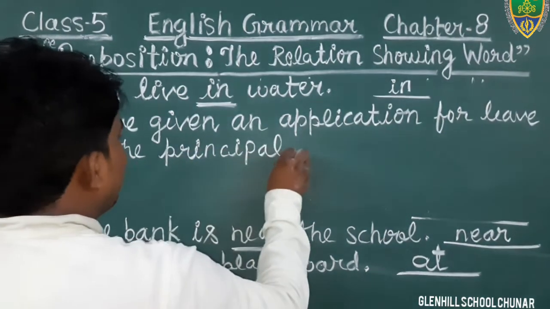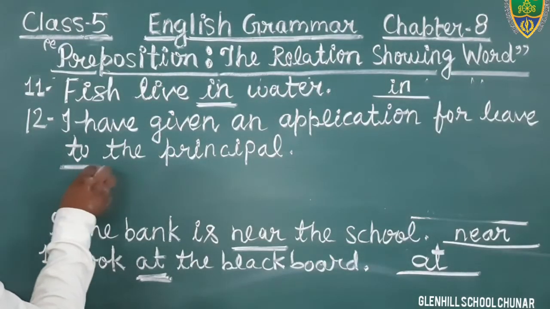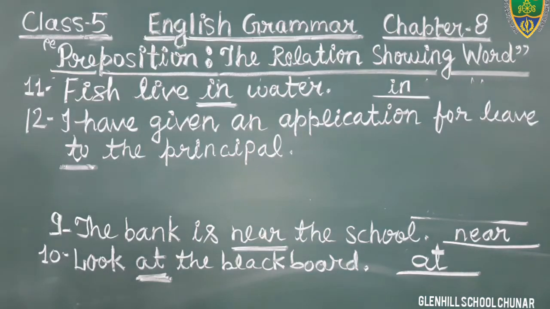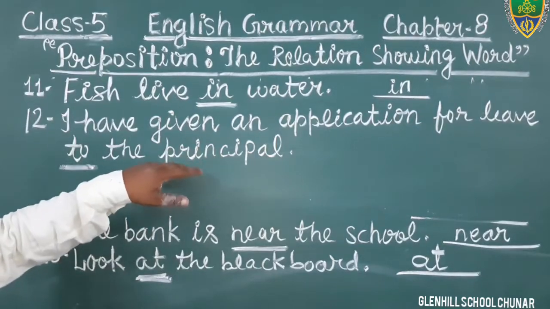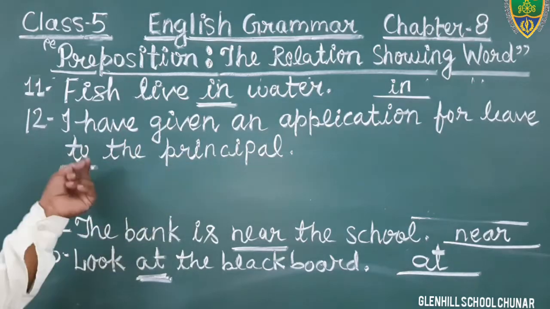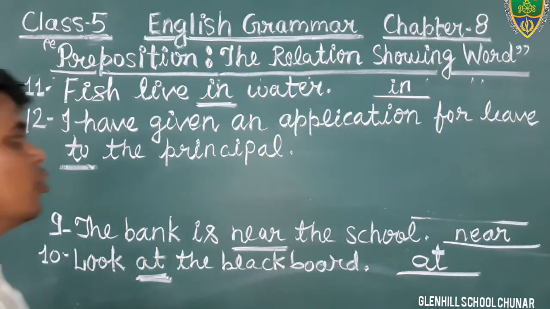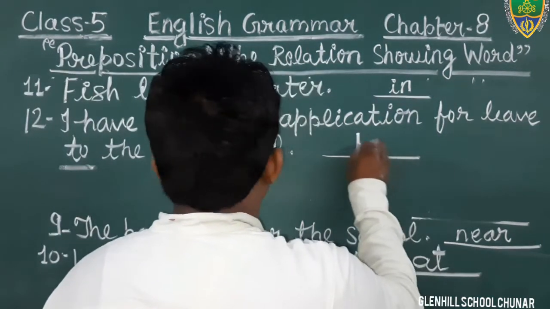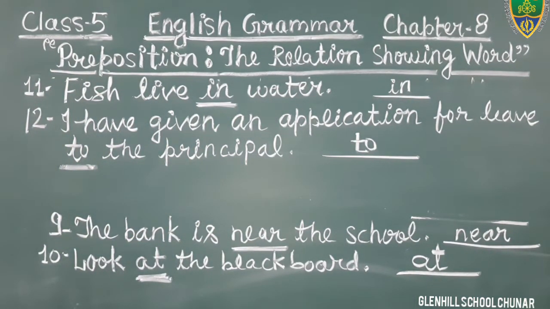P-R-I-N-C-I-P-A-L. Yes, students, the word principal is what? Noun, and just before the noun we are getting a relation-showing word, what is that? That is a preposition. The word to is a preposition in this sentence, and it shows the relation with the other words and with the noun. It is used just before the noun, and it also shows the relation with the other words given in the sentence. So in the blank you will write the word to. Okay? Write down: I have given an application for leave to the principal. In this sentence, the word to is a preposition.